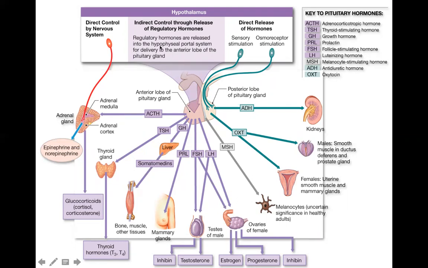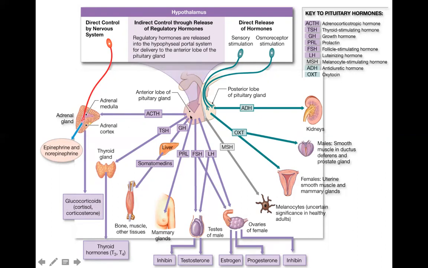Look at this illustration again, showing an indirect control through regulatory hormones. ACTH, as we all know, will be released by the anterior pituitary gland, and will act specifically on the adrenal cortex only, releasing glucocorticoids, which are your cortisol and corticosteroids.